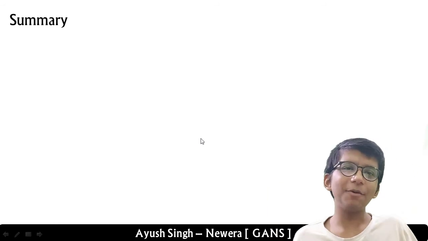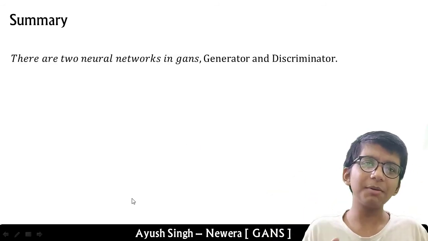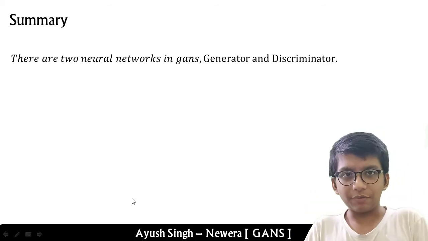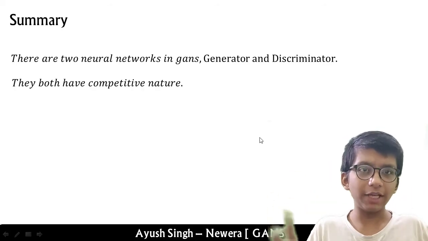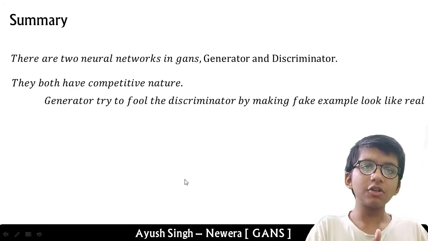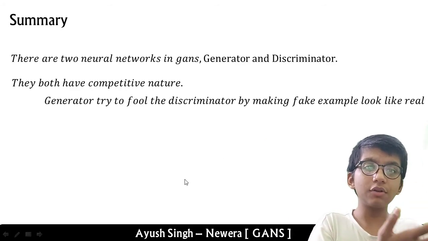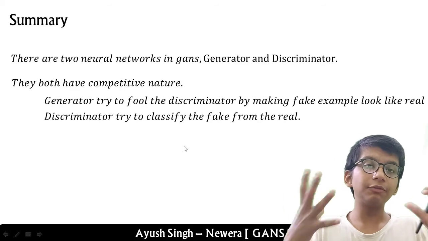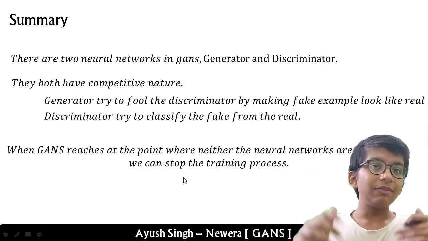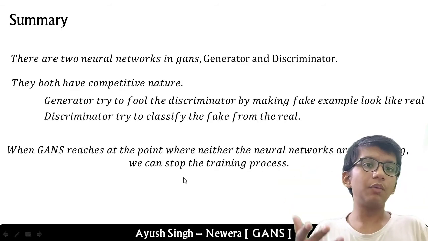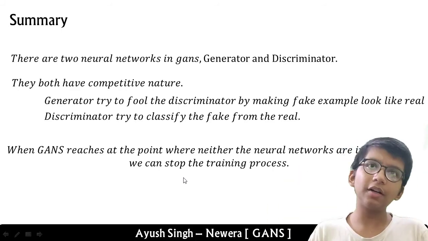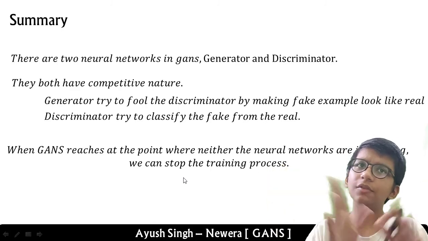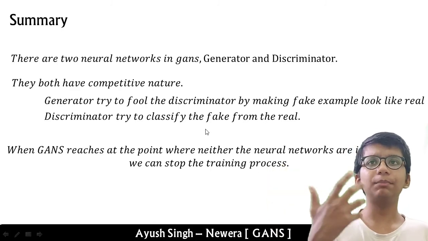So in summary, we have learned a lot, and I hope you enjoyed this tutorial. We have two neural networks in GANs, the generator and the discriminator. They both have a competitive nature. One tries to fool the discriminator by making an example that looks real. The other tries not to be fooled by the generator. When the generator and the discriminator are no longer improving, we stop at that point.